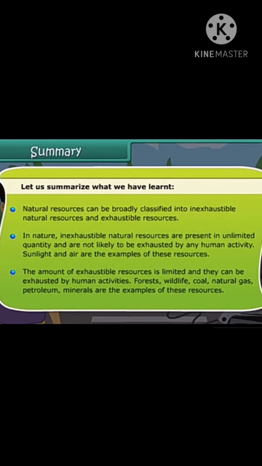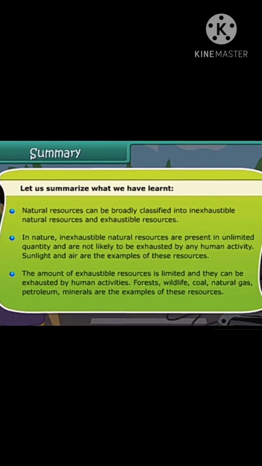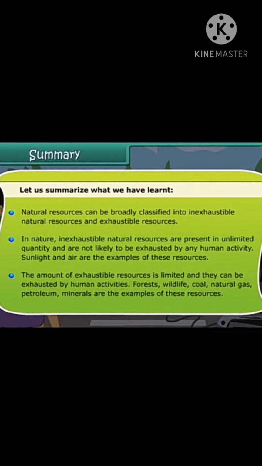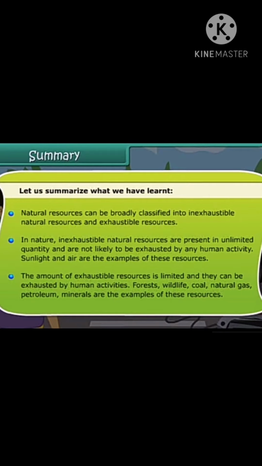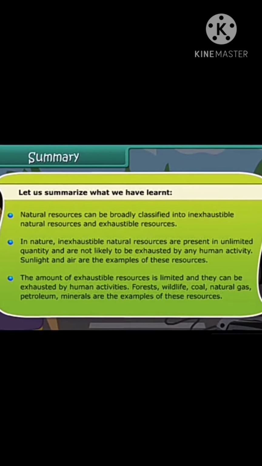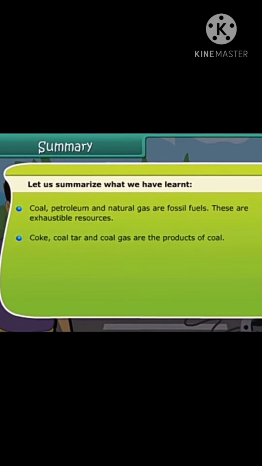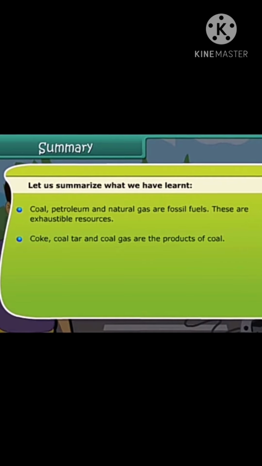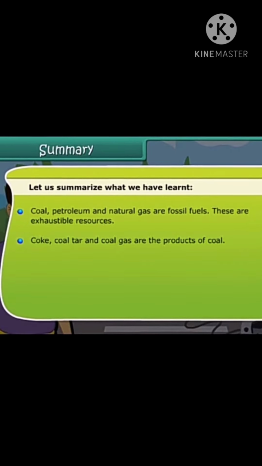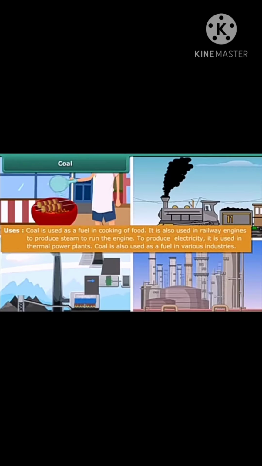The amount of exhaustible resources is limited and they can be exhausted by human activities. Forest, wildlife, coal, natural gas, petroleum are examples of these resources. Coal, petroleum and natural gas are fossil fuels. These are exhaustible resources. Coke, coal tar and coal gas are the products of coal.